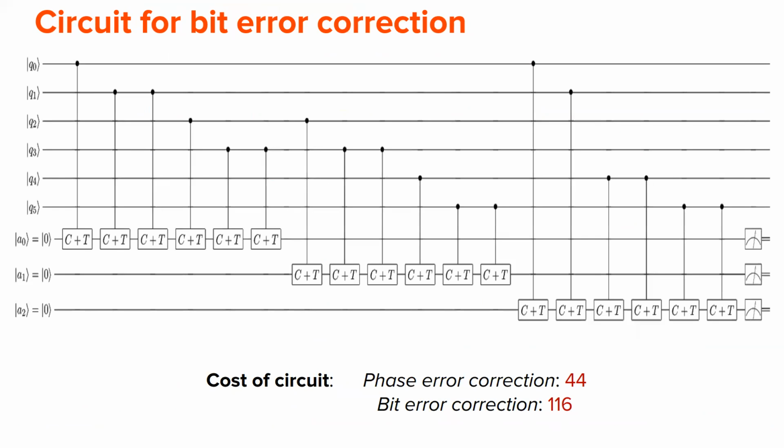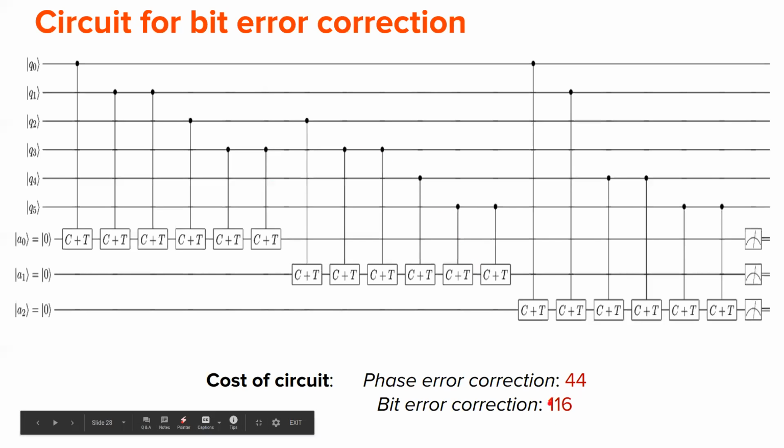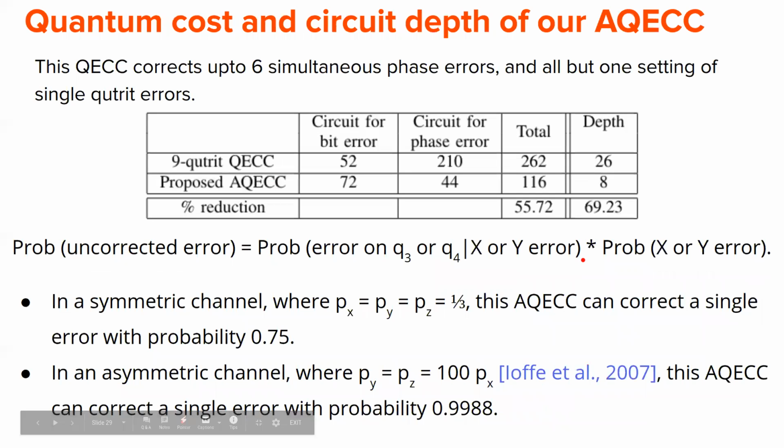Now the circuit for bit error correction is this. It can be obtained similarly, and the cost of the circuit for phase error correction is 44 and for bit error correction it is 160. So summing it up, we have this QECC that can correct up to 6 simultaneous phase errors, which is a huge thing, but it fails to correct in one particular setting of bit error, though it can detect there as well.